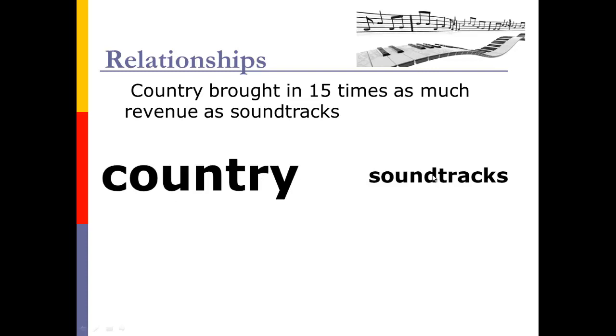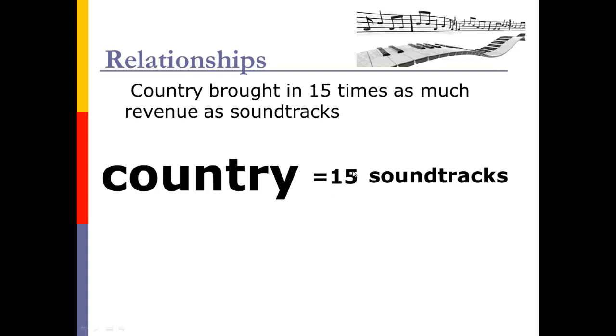The key thing is I want to make it an equation. So where do I put the 15? Who do I multiply by 15 in order to make these things equal? Because if I put the 15 with the country, wouldn't that make country even bigger? And so I want to put the 15 with the soundtracks because that's the only way soundtracks and country could be equal is if I multiply 15 to the soundtracks. And so that's kind of the mental game that I play. I figure out who's bigger and that tells me where to put the 15 times.